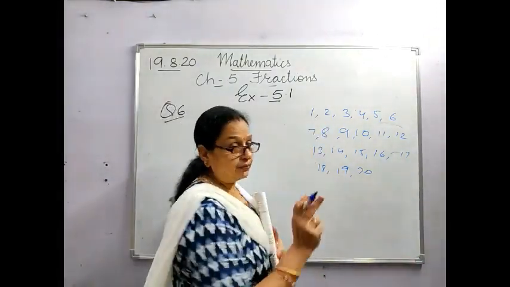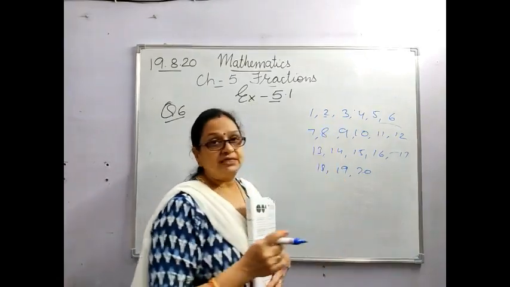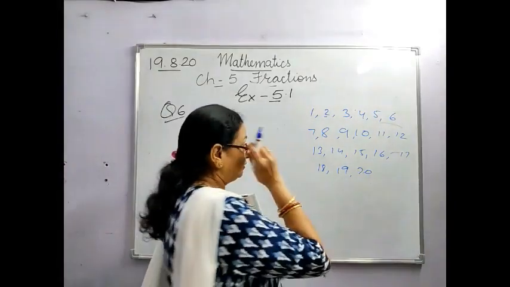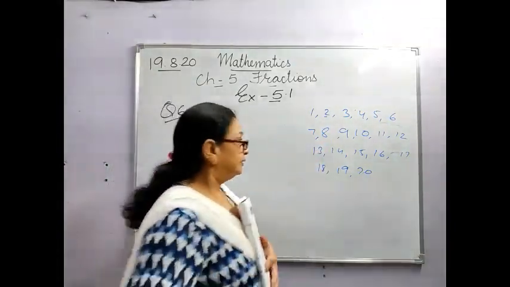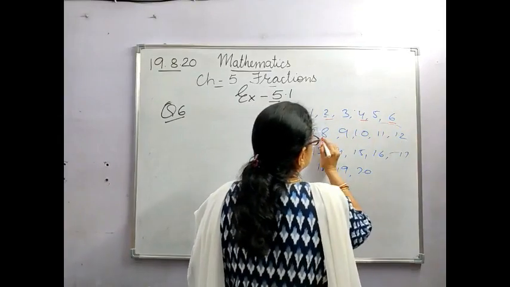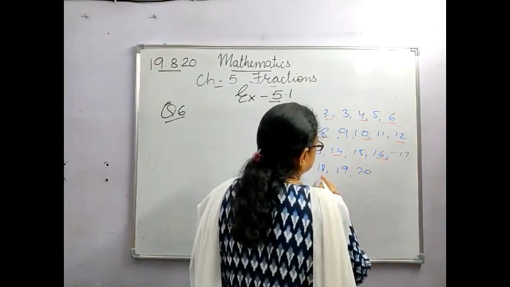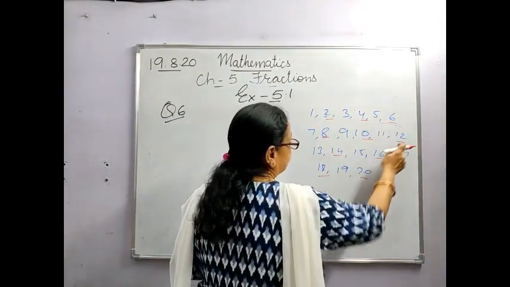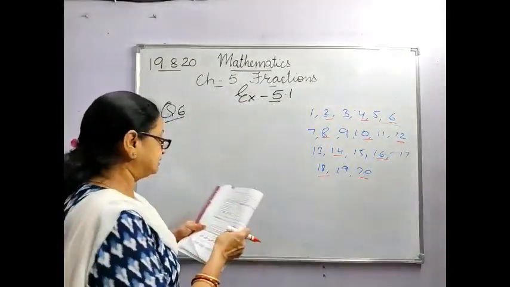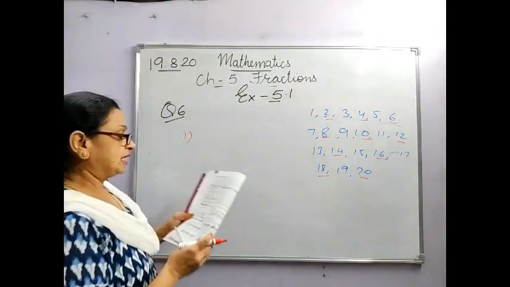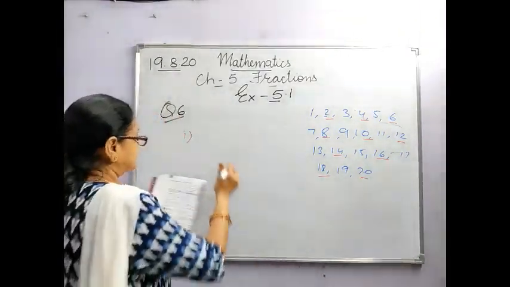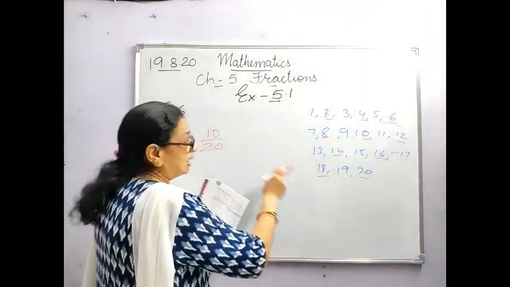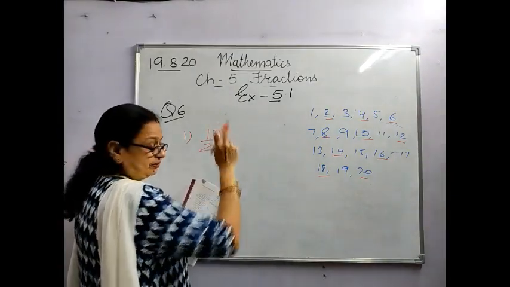Even is what can be divided by 2, ending in 2, 4, 6, 8 or 0. That is, which come in the table of 2. So even numbers are 2, 4, 6, 8, 10, 12, 14, 16, 18 and 20. How many? 1, 2, 3, 4, 5, 6, 7, 8, 9 and 10. So the first answer, what fraction of them are even numbers, is 10 upon 20. This is the total number and out of them 10 are even.